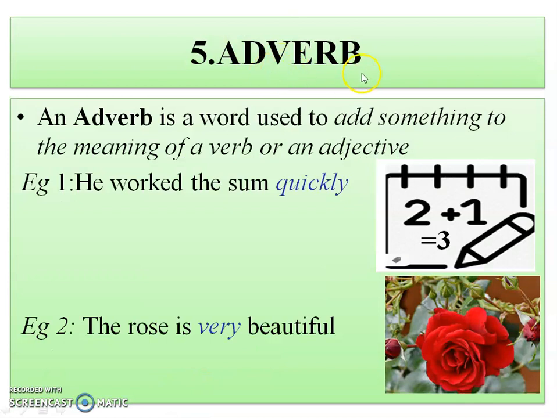Now the fifth kind is adverb. What is an adverb? An adverb is a word used to add something to the meaning of a verb or an adjective. So whenever we want to give meaning to a verb or an adjective, we will use adverb. Example of adverb is he worked the sum quickly. So how did he work the sum? He worked the sum quickly. That is, we are adding some meaning to my adjective or a verb. Similarly, the rose is very beautiful. So already I have an adjective beautiful. To that I'm adding very beautiful. If you see, this rose is very beautiful. So very is an adverb here.